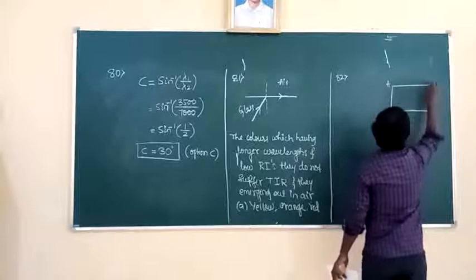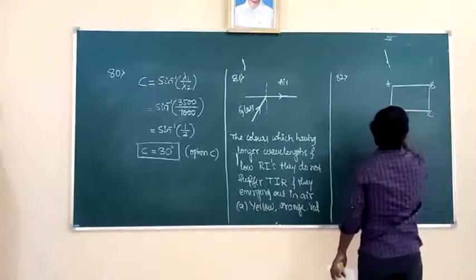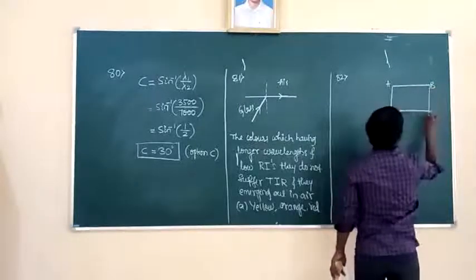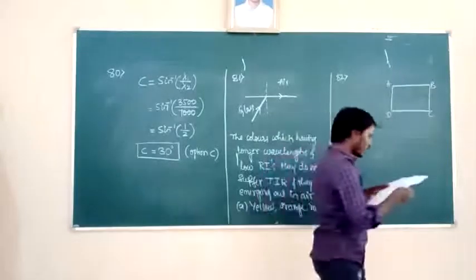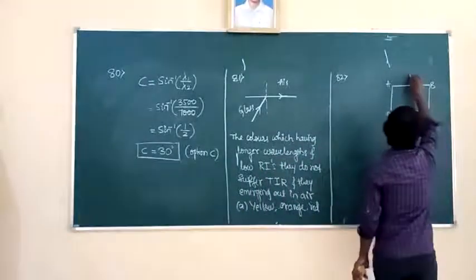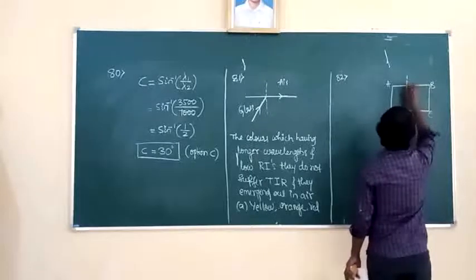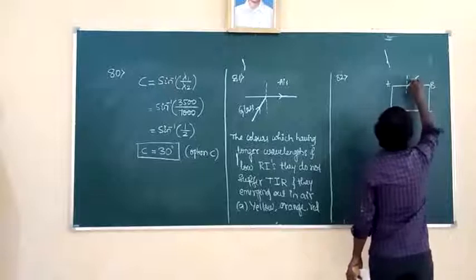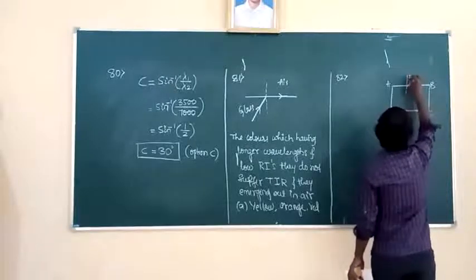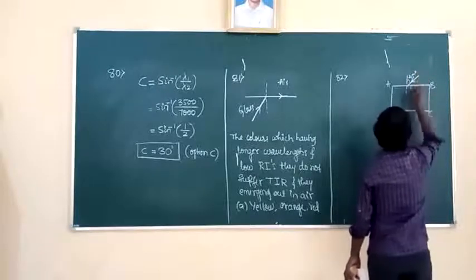A, B, C and D. AB and CD are the two refracting surfaces. Then in the diagram, what are they given? The incident ray is incident at an angle of 45 degree. Angle of incidence is 45 degree.